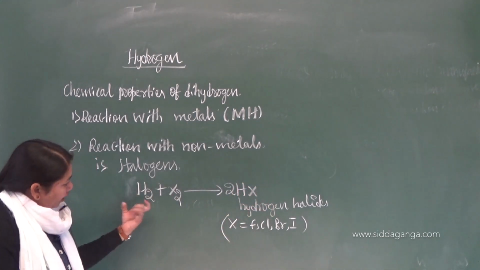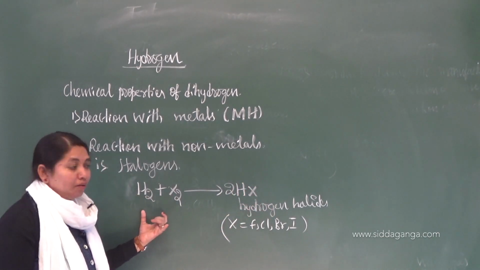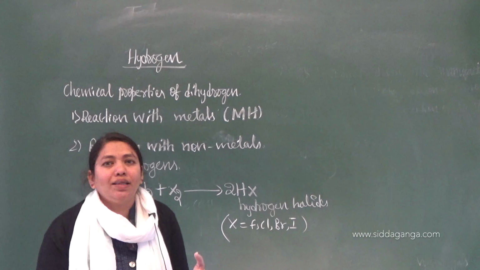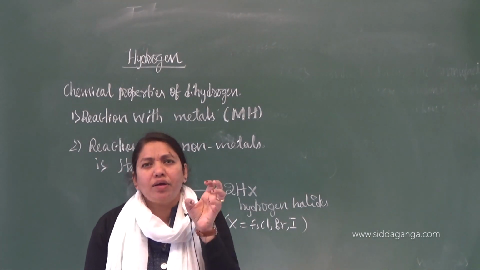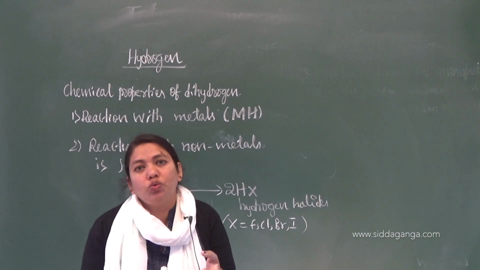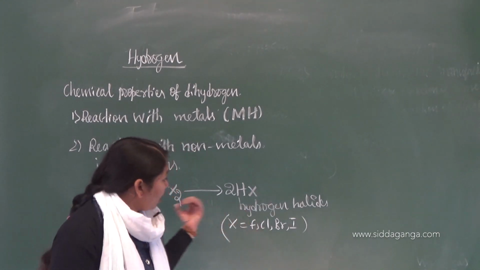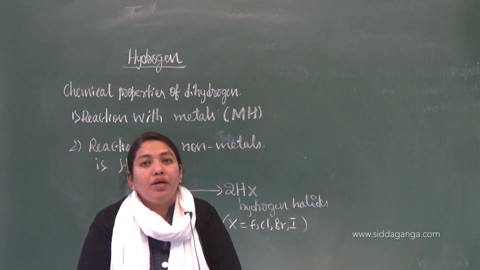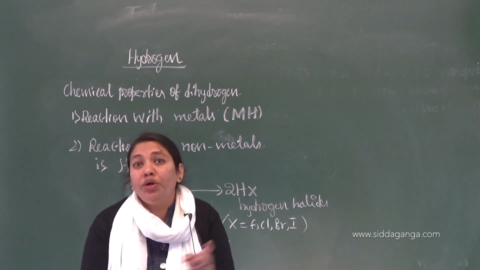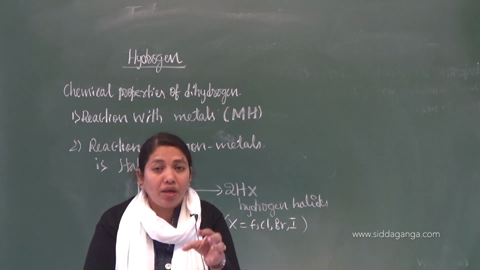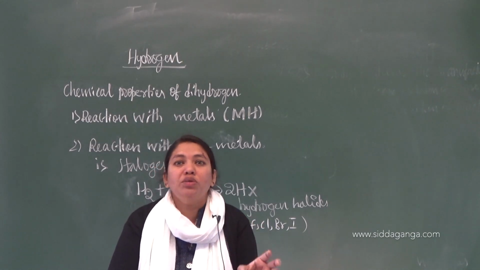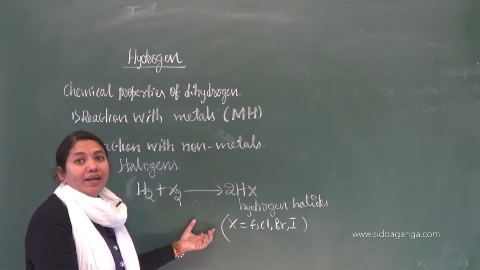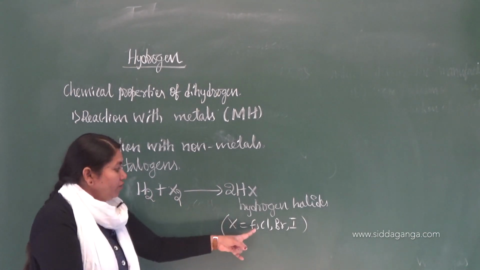One more point you have to note down here: the reaction of dihydrogen with fluorine is so violent. Fluorine is highly reactive because of its small size. It is electronegative and hydrogen is electropositive. Suddenly they will react even in the dark. No need to supply sunlight. If you keep hydrogen and fluorine in a dark room, they will react to form hydrogen fluoride. That much violent is this reaction.